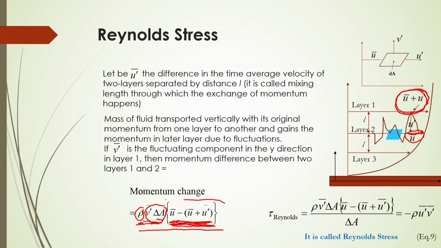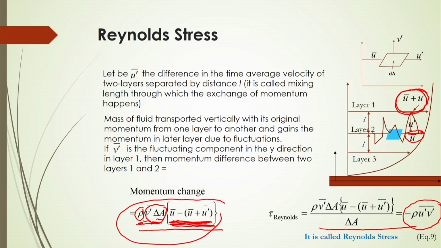So, this total momentum change will be rho into v dashed into delta A into u bar minus u dashed plus u dashed bar. So, finally, if it is the momentum, then what will be the shear stress? Momentum divided by cross sectional area will be considered as the stress. So, this is called the Reynolds stress. This Reynolds stress, finally, you are getting as minus rho u dashed v dashed bar.